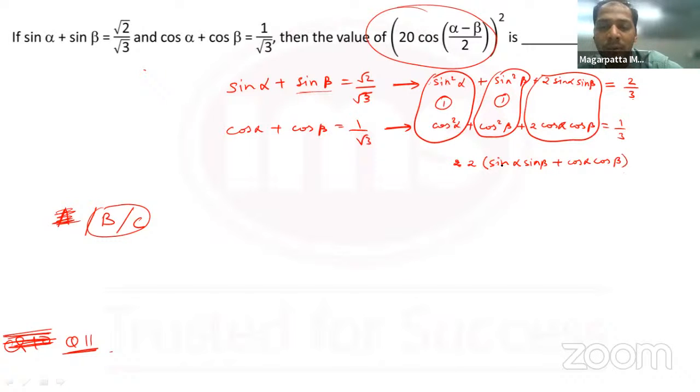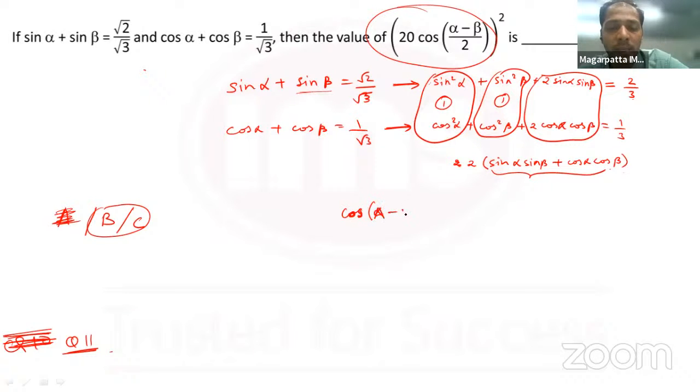Have you seen this anywhere? Is this something which is seen earlier? If you crack this here, you have your answer. No, this is not sine A plus B. This is cos of A minus B, right?